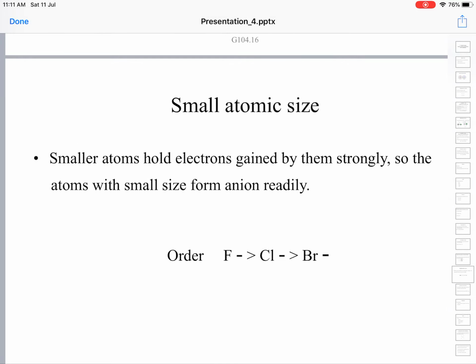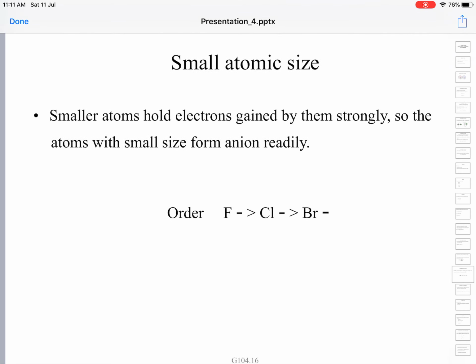Small atomic size. Smaller atoms hold electrons gained by them strongly. If the size of the atom is small, it can attract the electrons more tightly, so that a more stable anion is formed. So, atoms with small size form anion readily.